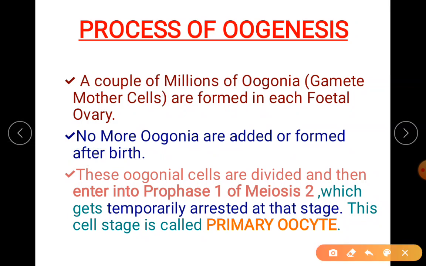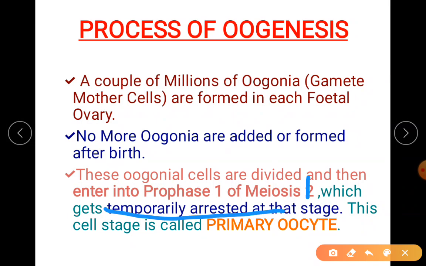Now in this, before birth, these oogonial cells are divided and then enter prophase 1 of meiosis 1. It should have been meiosis 1. It's not 2, it is 1. Okay. Prophase 1 of meiosis 1. It has just entered and it got temporarily arrested.